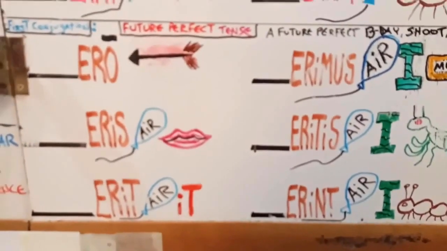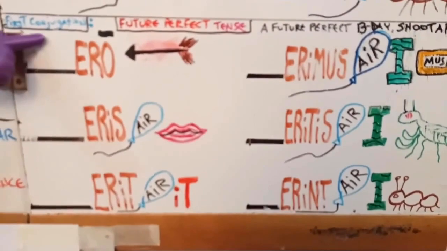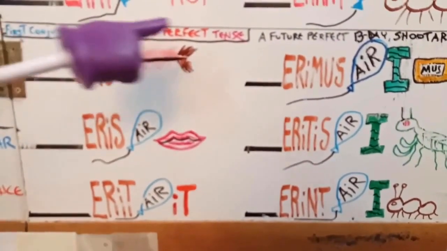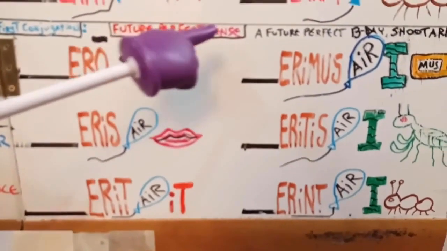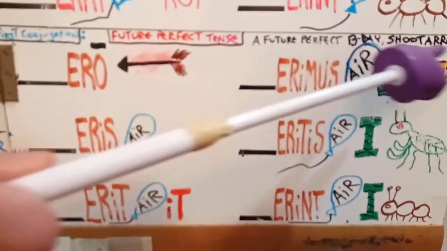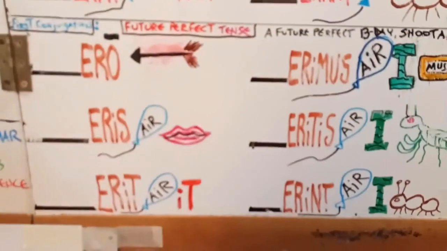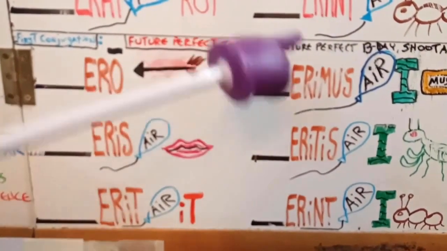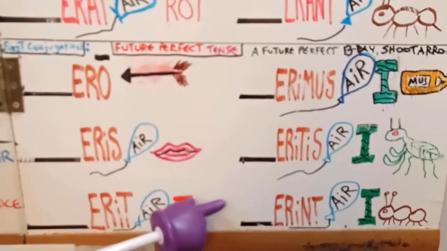So Latin, we're going to have a familiar song that we've done back in weeks 11 and 12. We're going to do again, first conjugation, future perfect tense, and we're going to remember on a future perfect birthday, I will shoot my arrow. And it's the birthday song. Aro, eris, erit. Aramus, eritis, erunt. First conjugation, future perfect tense.